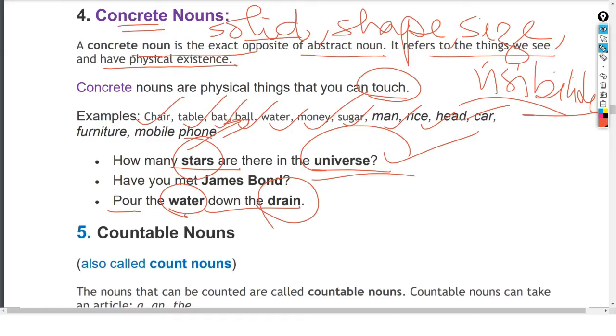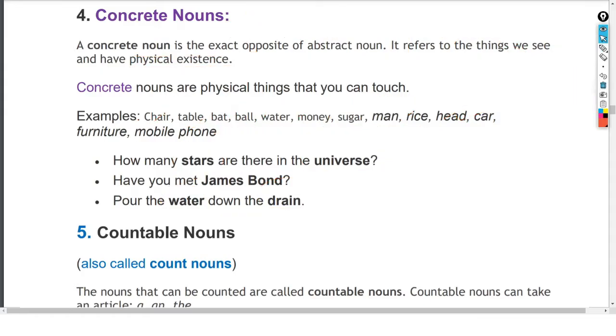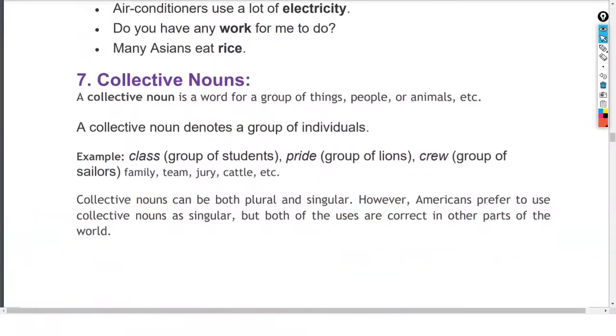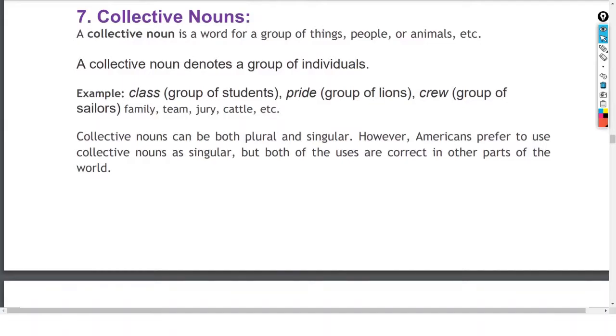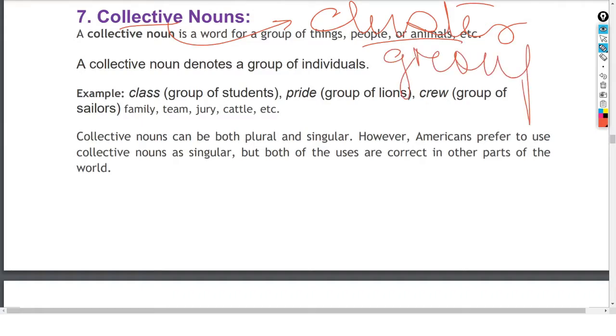Then let us go for the next one. So this one is very interesting, my dear children. It is very important. So this particular term collective actually refers to what? It actually refers to cluster. It refers to what? Group. तो इसीलिए उसको क्या बोलते हैं? समूह वाचक संज्ञा. मतलब एक संज्ञा ऐसा भी है जो समूह को, ग्रुप को, क्लस्टर को, क्राउड को रेफर करते हैं. तो अभी हम देखते हैं इसका डेफिनेशन, इसका परिभाषा क्या है.